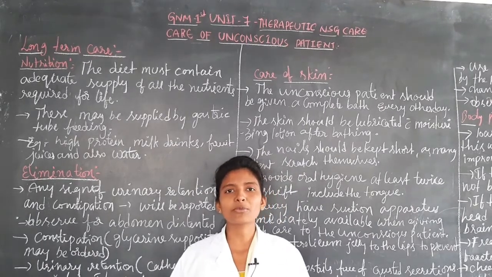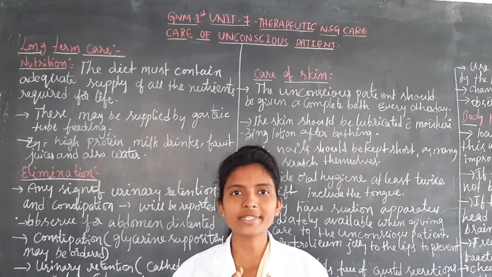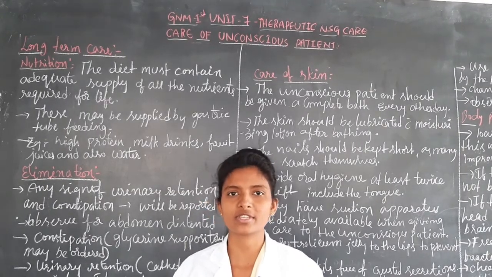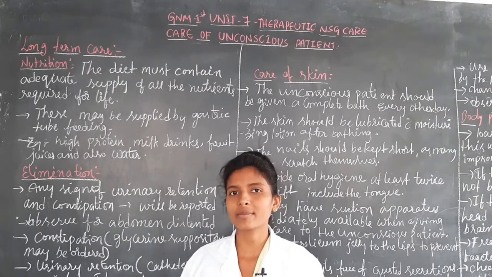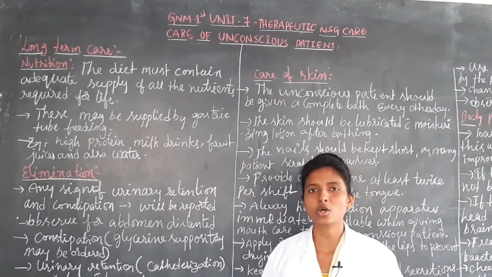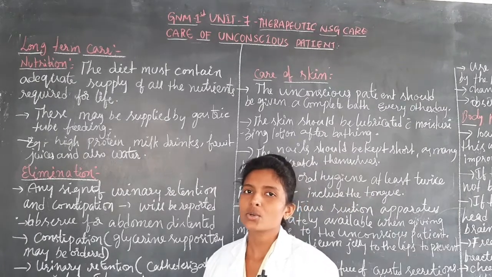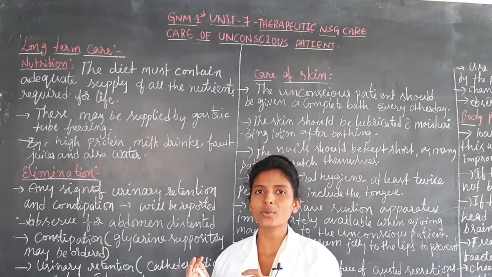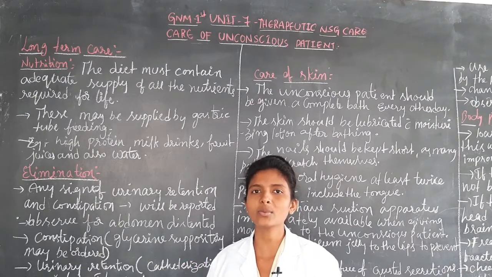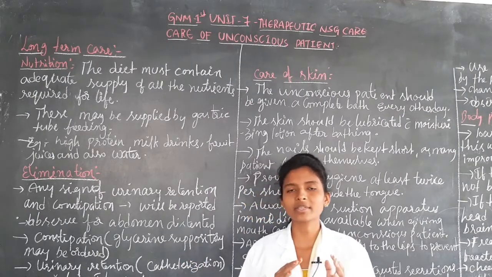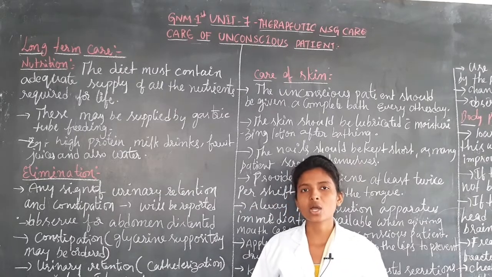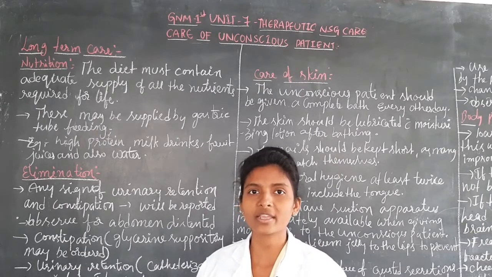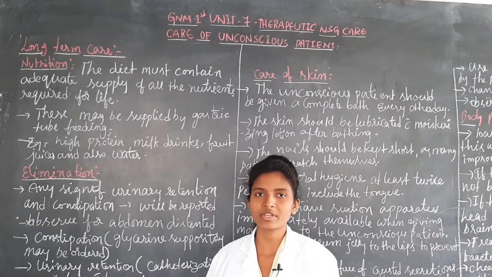This is the chapter of Therapeutic Nursing Care, Unit 7, and the subject is Fundamentals of Nursing for GNM first year. In this subject I am going to discuss care of the unconscious patient, and how to provide long-term care. In long-term care we have seen the position and airway in the previous class.